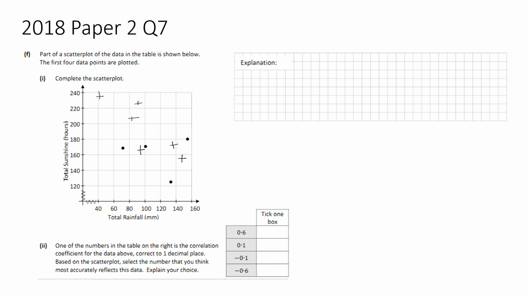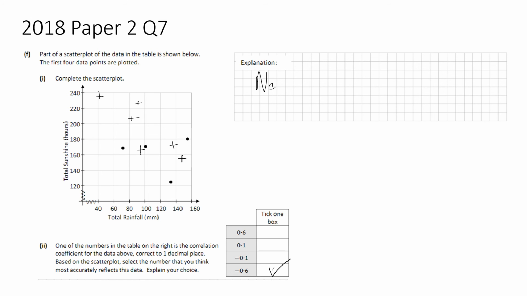So don't really see that. So that's why 0.6 wouldn't be appropriate. 0.1 would be a small bit positive, if any, but we can't see that again. We can see that this actually goes down a bit. So minus 0.1 is very close to 0.1, so you'd kind of see them all over the place. So again, I'm not going to include that one, so I'm going to include the last one. And then you just give your explanation.